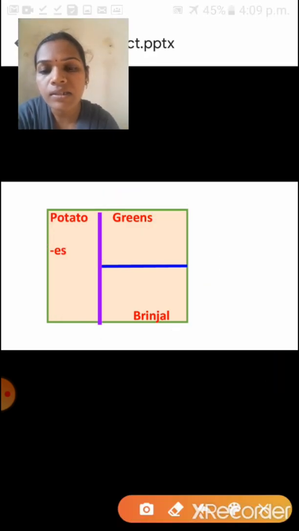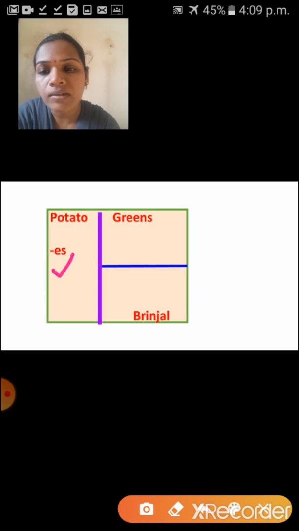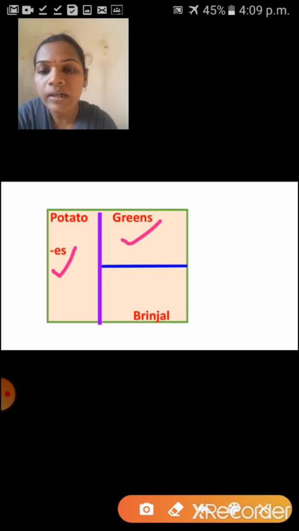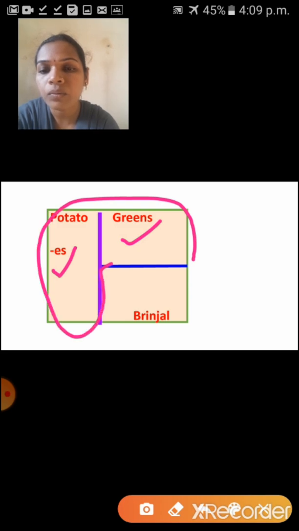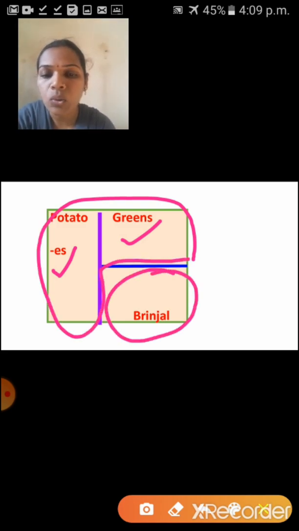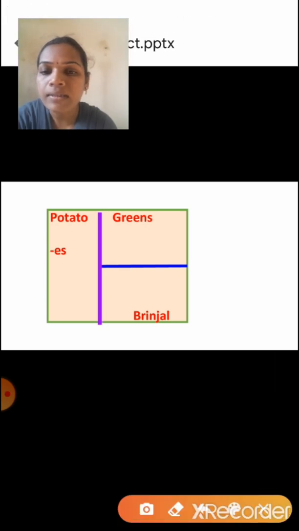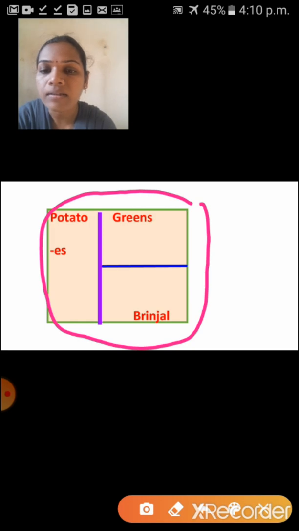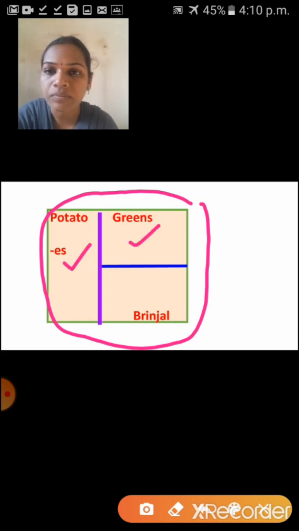Okay, children, once again I'll explain here. This fraction and this fraction you have to add. So you will get this much portion. Okay, but what do we have to find? This brinjal. So what do you have to do? Yes, this entire garden minus these 2 fractions. So you will get this remaining part.